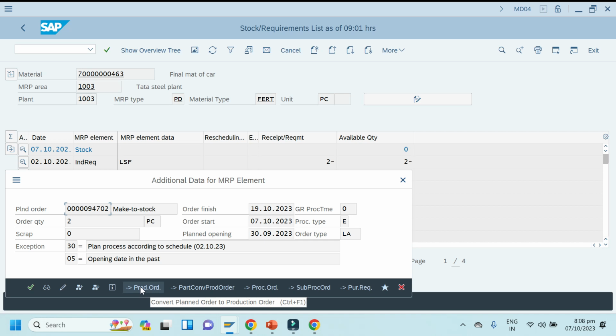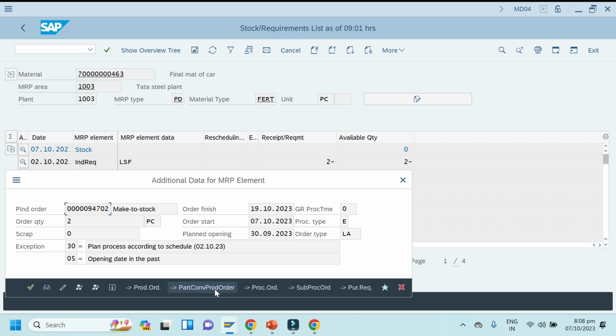Independent requirement quantity, convert this planned order into production order by clicking on the convert planned order to production order button.